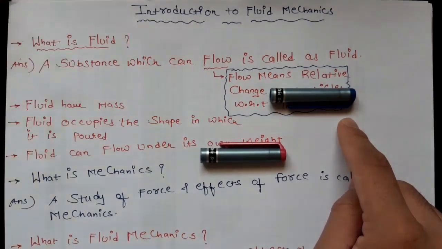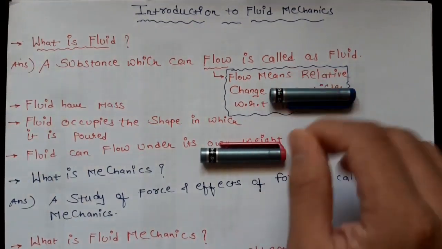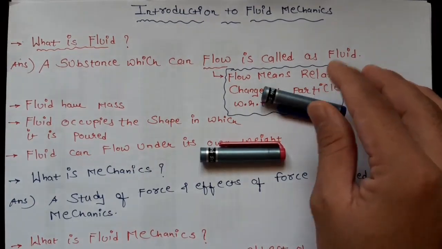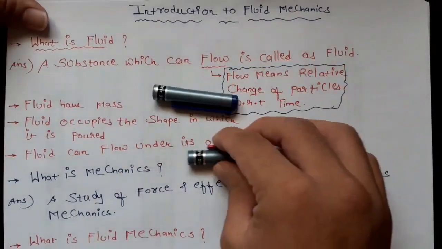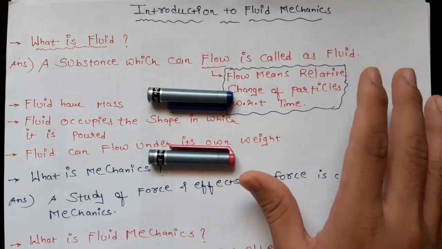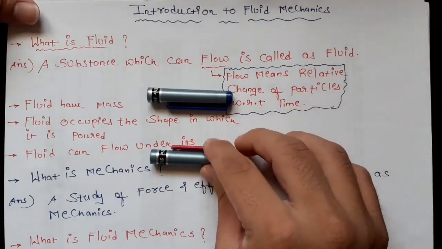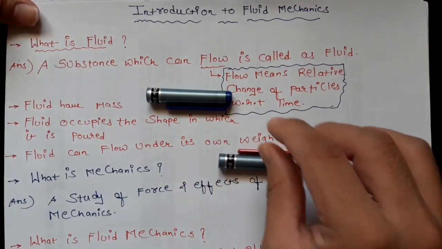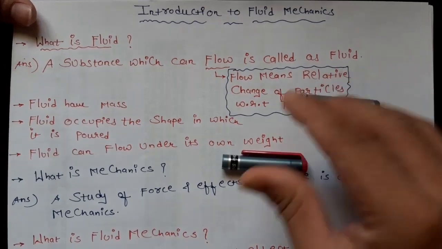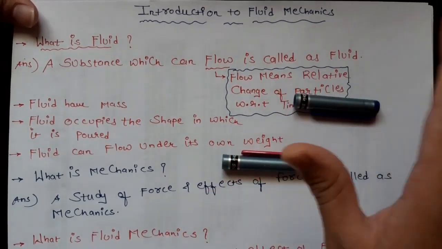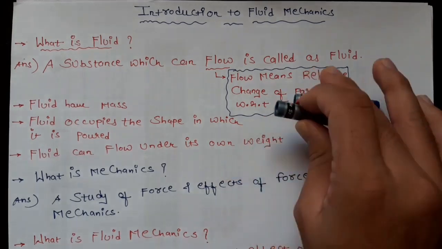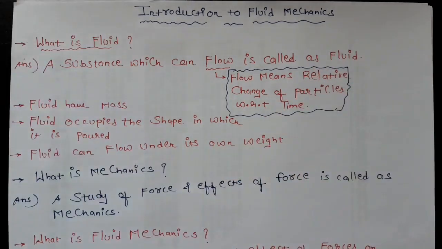So the relative change in position of the particles with respect to time is called flow. At time t equals 0, the particles are at this position, and after some time this pink particle travels a distance d and this blue particle travels a distance d plus delta d. So there is a relative motion between these particles with respect to time. This is known as flow.